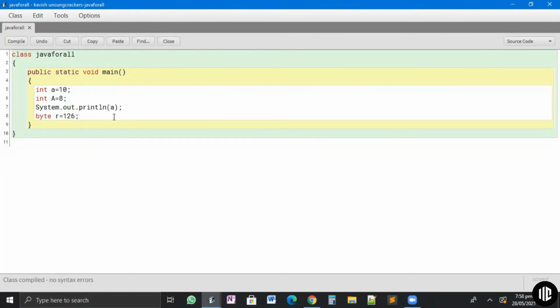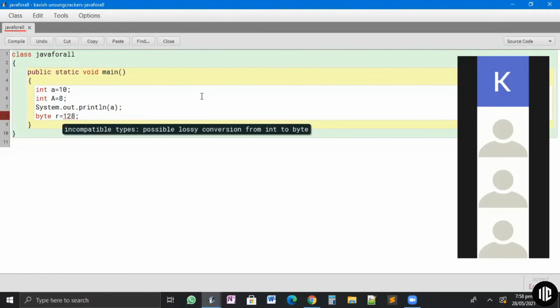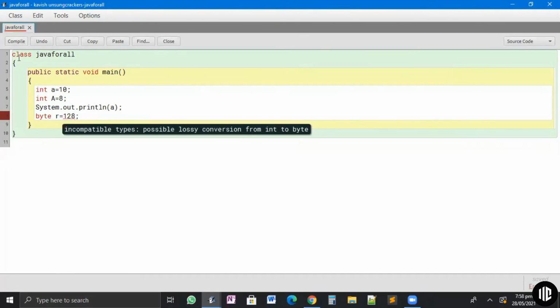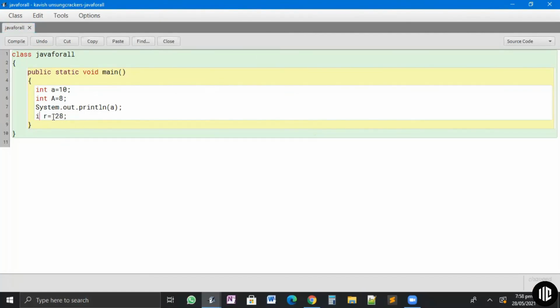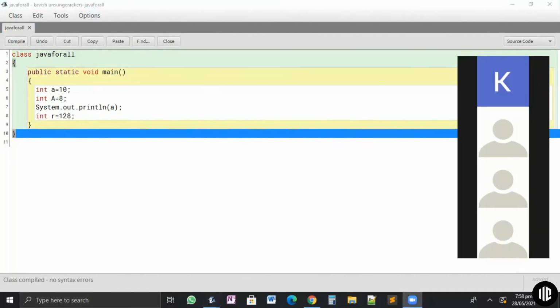Now byte has a range from minus 127 to plus 127. So if I put 128 here, it's going to show me an error: incompatible data types, possible loss of precision, because byte's data range is only from minus 127 to plus 127. All these data range values have been given in the PDF on the group. If you have joined the group new, I'll share it again. To make this error go away, I can write int r is equal to 128 and the error will go away. So this was basic.